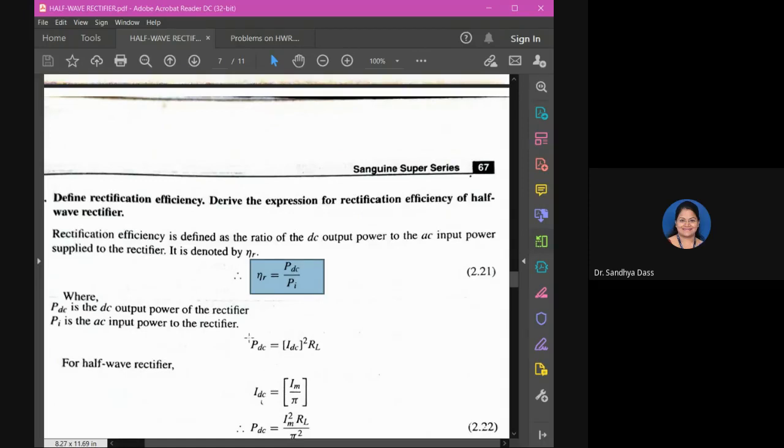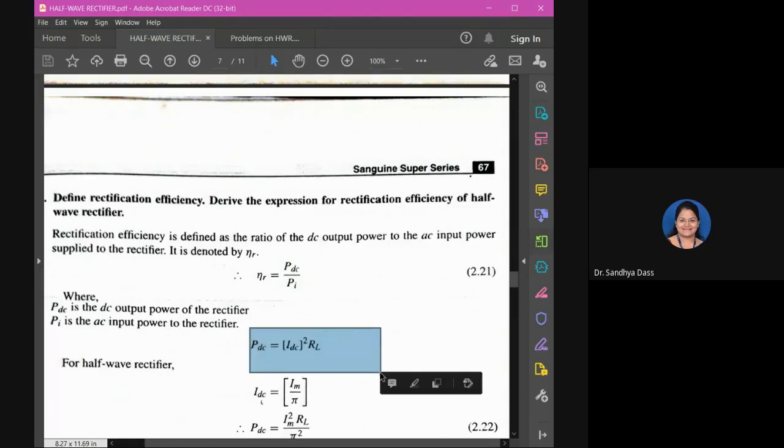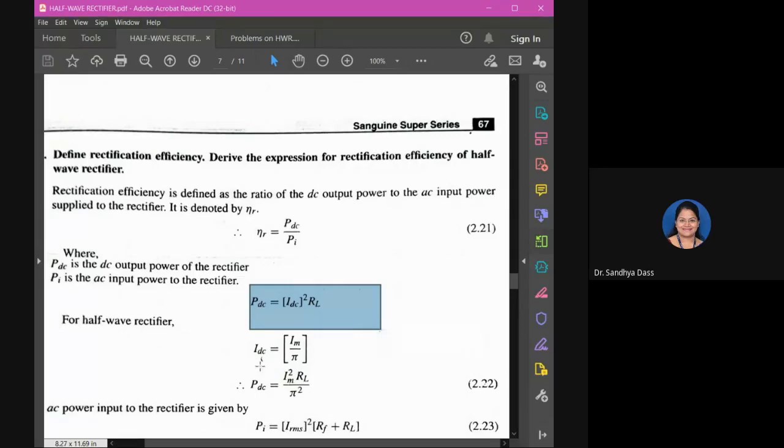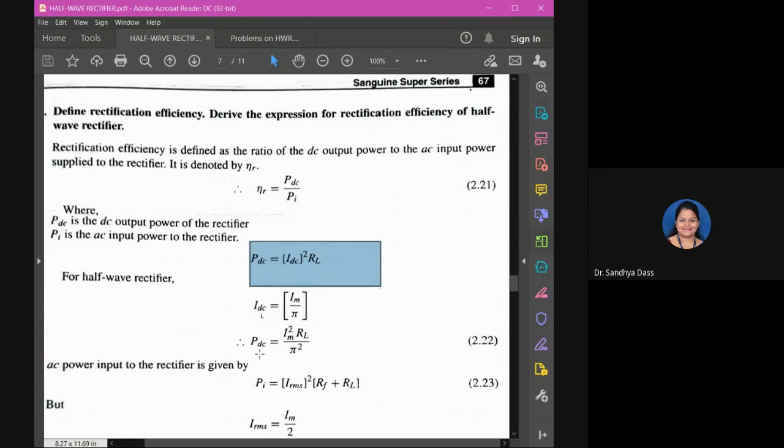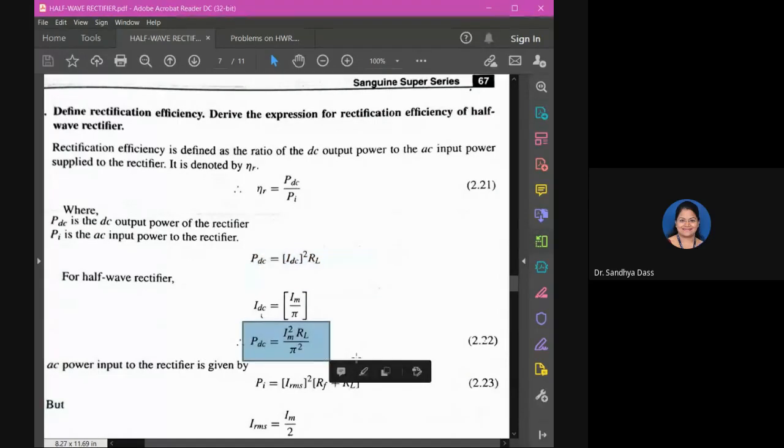We know the DC output power PDC. Substituting the expression I square R, where I is your IDC, the DC output current, IDC square into RL will be your output DC power. For a half wave rectifier, we know IDC is equal to Im by pi, which we discussed in the previous class. Substitute there. Therefore, PDC will be equal to Im square RL by pi square.